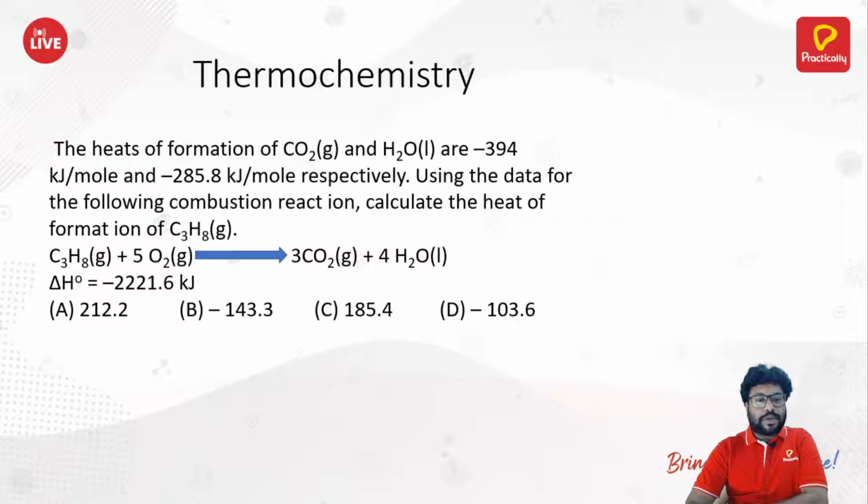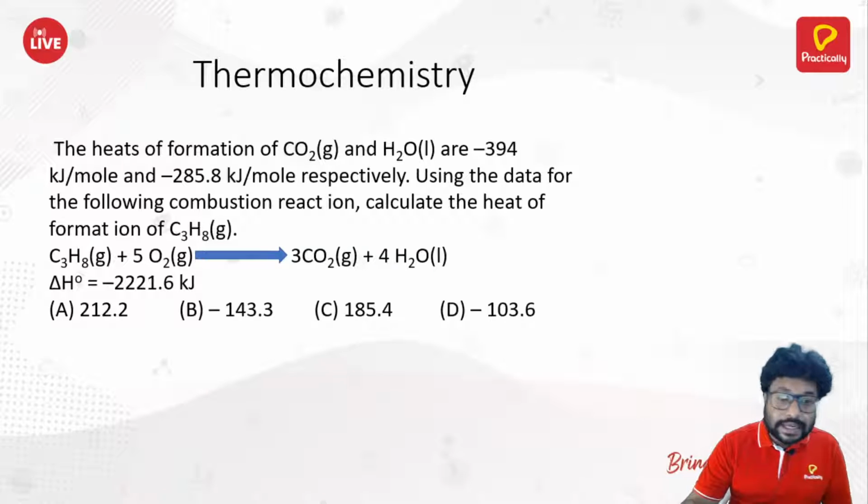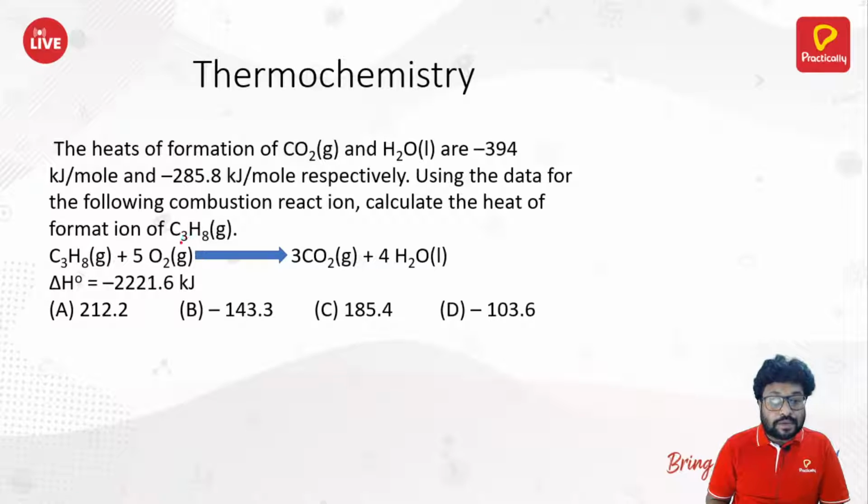So the heats of formation of CO2 and H2O are given. Using the data for the following combustion reaction, calculate the heat of formation of C3H8. Now, this is the standard heat of formation of this reaction.